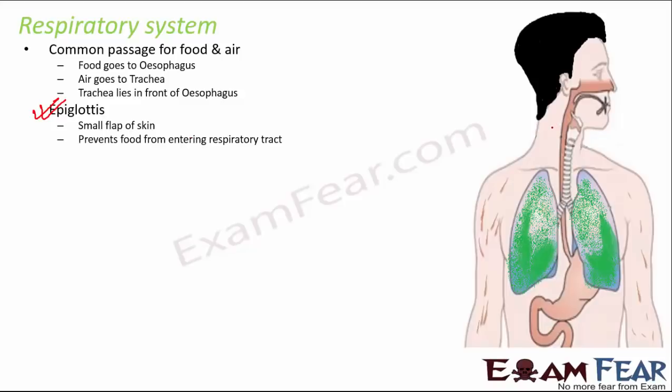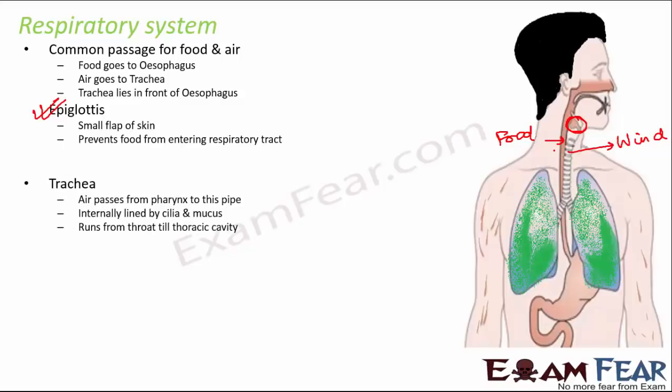As you see here, this is the food pipe and this one is the windpipe. If you look at this place, you have the epiglottis here. When this opens, then it gets into the windpipe. When this closes, then it gets into the food pipe. So the epiglottis is like that gate which decides the entry of the substances.